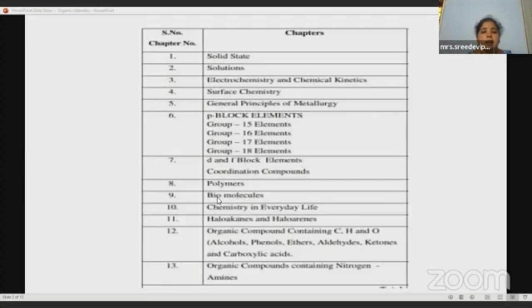Okay. And then coming to the P block elements. Children, if you remember, in our first year, we have learned about the 1A group elements, that is the alkali metals, 2A group elements, alkaline earth metals, and then coming to the third group and fourth group elements. And this year, we are going to learn about the 5A group elements, that is the nitrogen family: nitrogen, phosphorus, arsenic, antimony, and bismuth. Okay, so then sixth group elements: oxygen, sulfur, selenium, tellurium, and polonium.